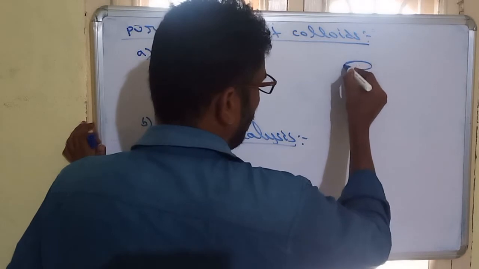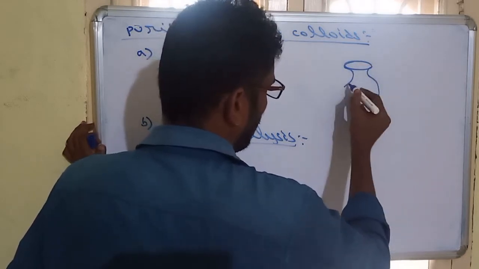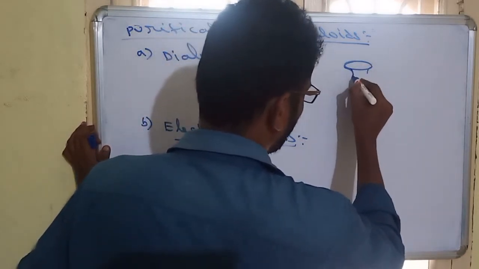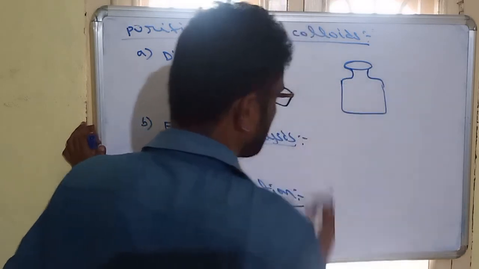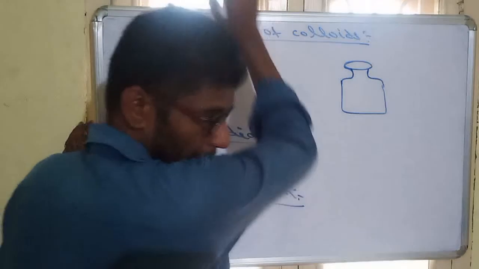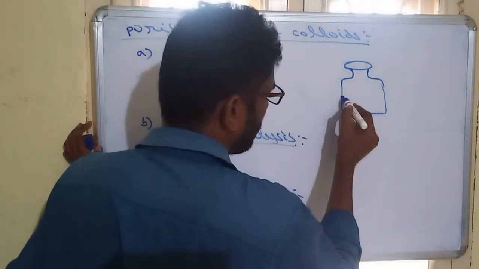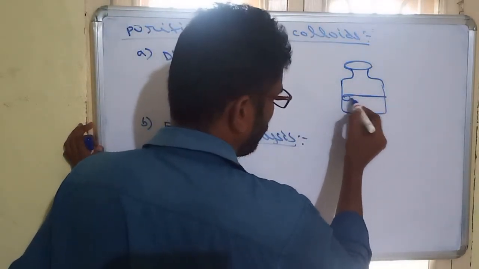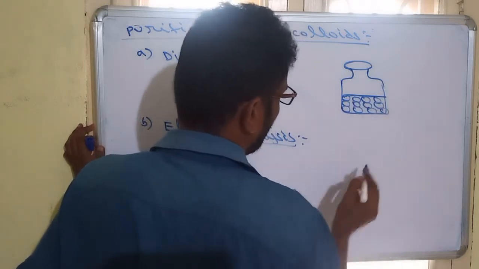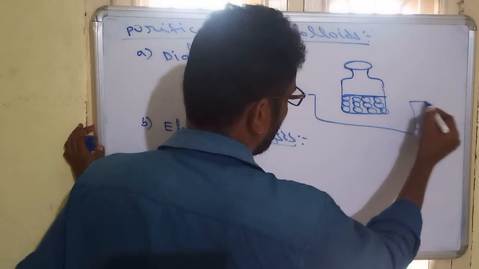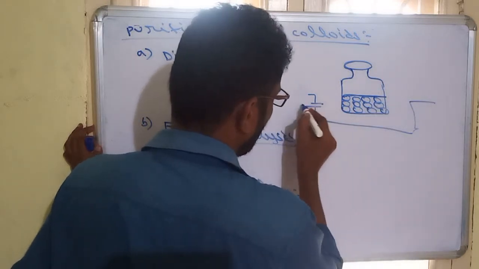Which colloid we have to purify, that we are taking in a semi-permeable membrane packet. In this packet we are taking the colloid, and through it we are passing a stream of water.